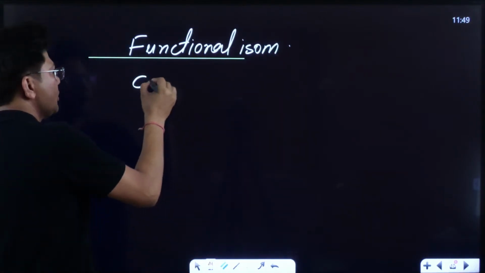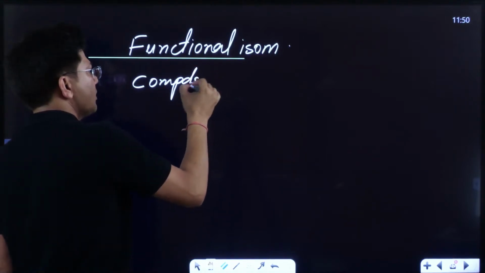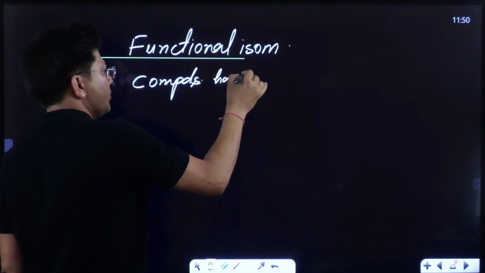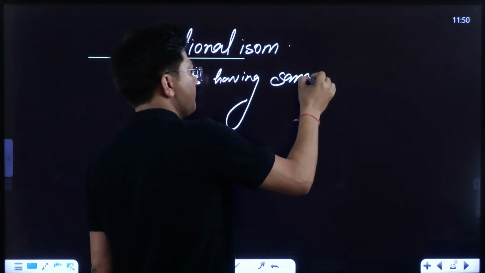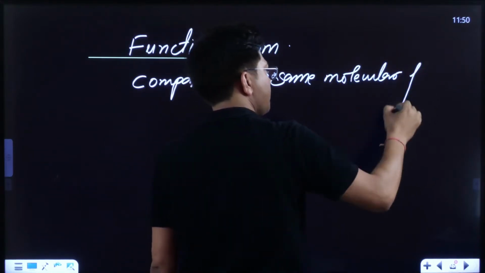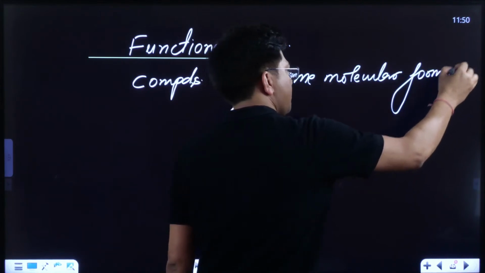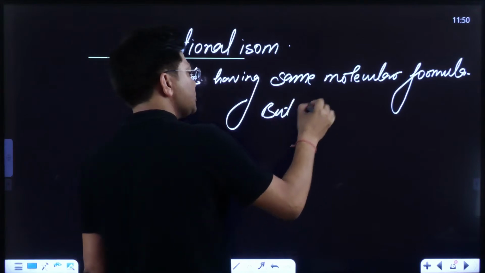Functional isomerism: compounds having the same molecular formula but different functional groups.